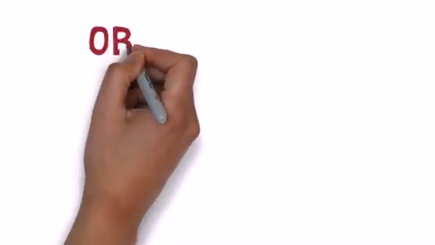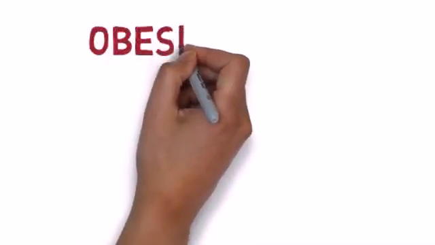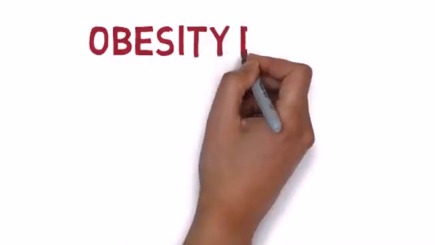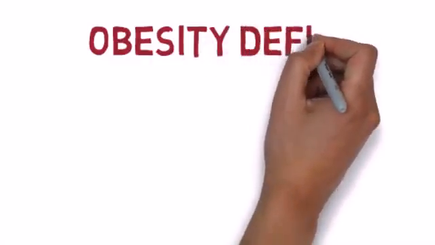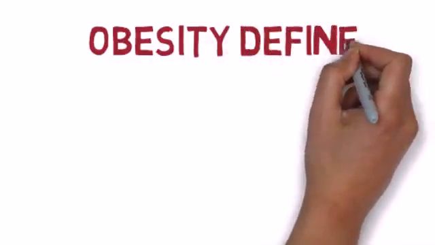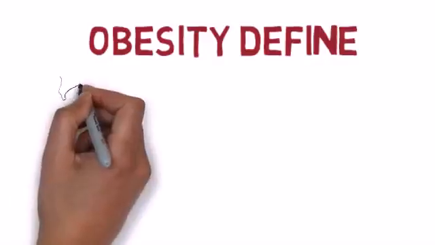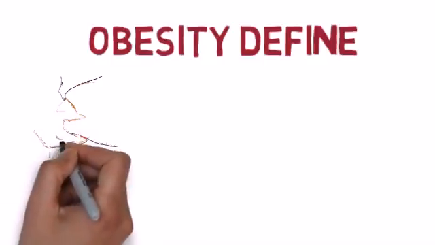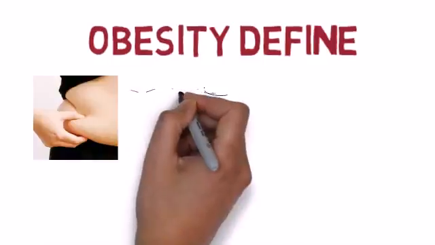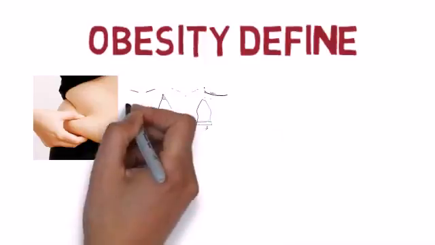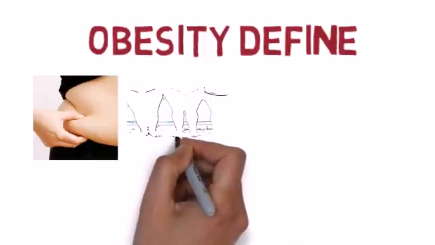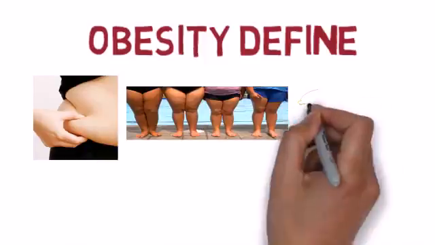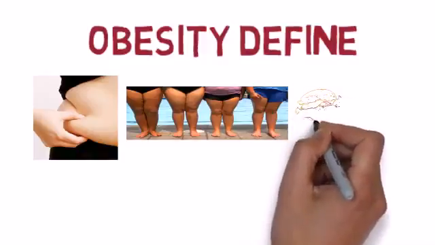Overweight and obesity are defined as an accumulation of fat that could influence the health of the individual. According to WHO, the normal measurement used to determine obesity is the body mass index, BMI, also known as IMT. An individual whose BMI exceeds 30 is considered obese. An individual whose BMI is 25 or more is considered overweight.